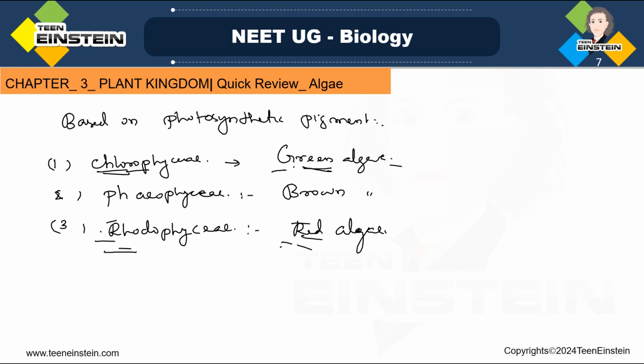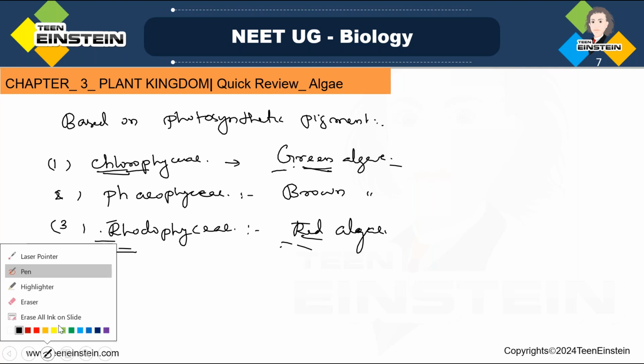Then Phaeophyceae is the last one, the brown algae. So here we are learning about Chlorophyceae, then Phaeophyceae and Rhodophyceae. So let's see Chlorophyceae first.